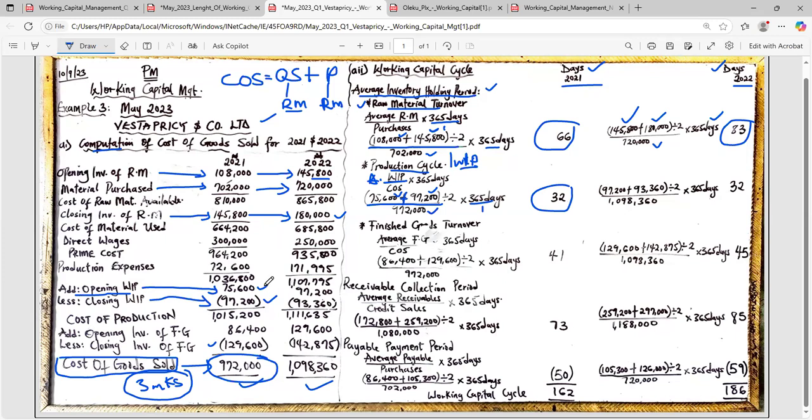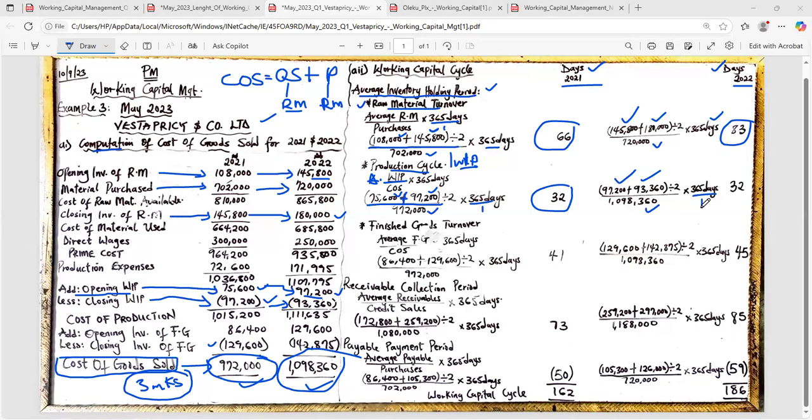Do for 2022, okay? Work in progress for 2022 is 97,200. There it is here, 97,200. The closing is 93,360. Add it together, divide it by 2. The answer that you get, divide it by 1,098,360, which is this one. Then multiply by 365 days. Confirm my figure for me, please.